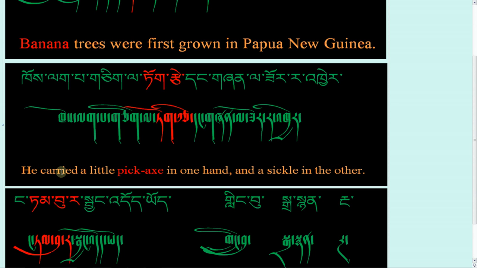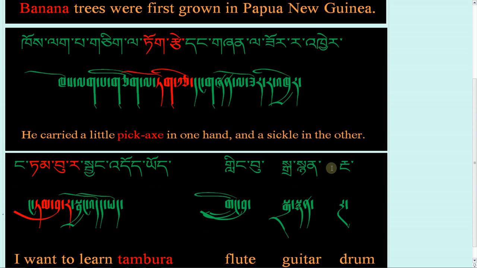So basically it's saying he carried a little pickaxe in one hand and a sickle in the other. Ku lakpa chikla tokse tang shenla sora ker. So that's what this means.